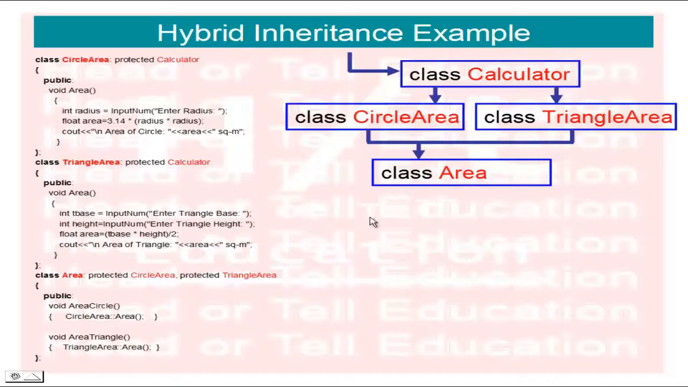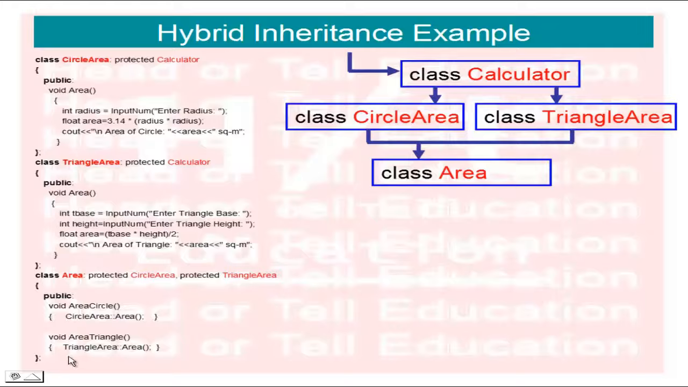Now the final class name is area. Here I am using the class area with protected circle area and protected triangle area. I have created two public functions called area circle and area triangle. Because we have the class circle area, the function name is area. Also in triangle area, the function name is area.